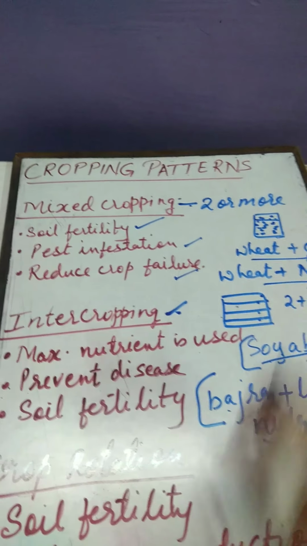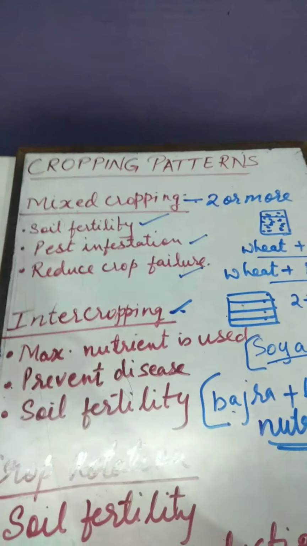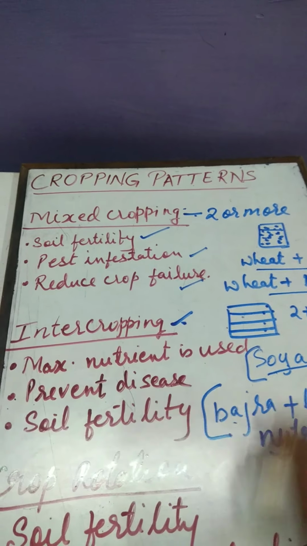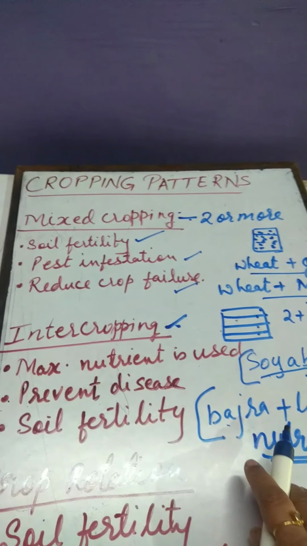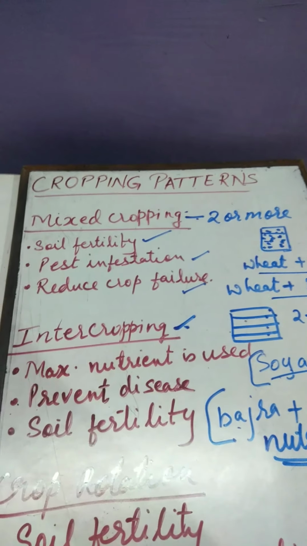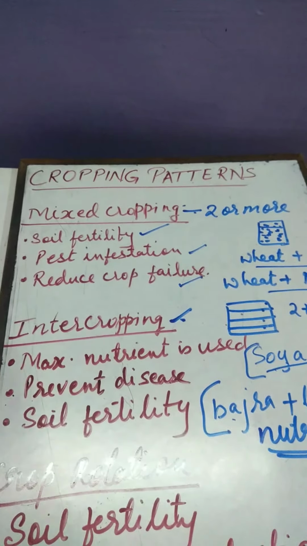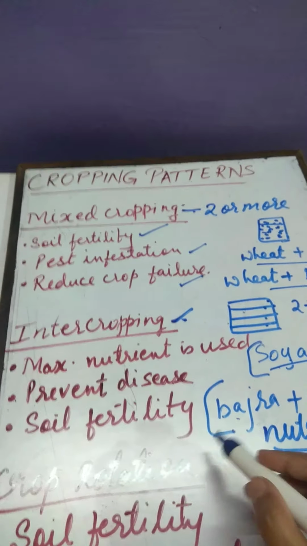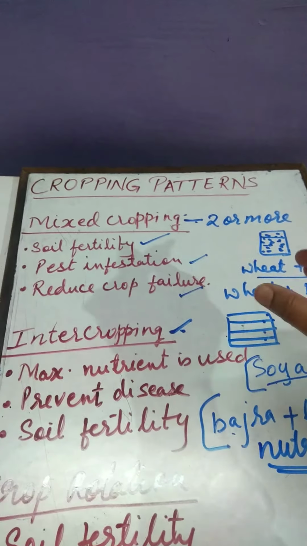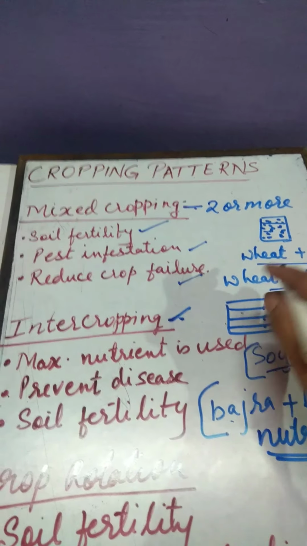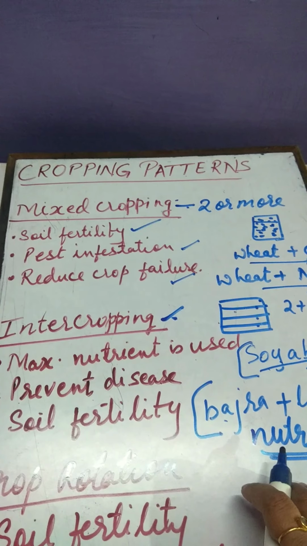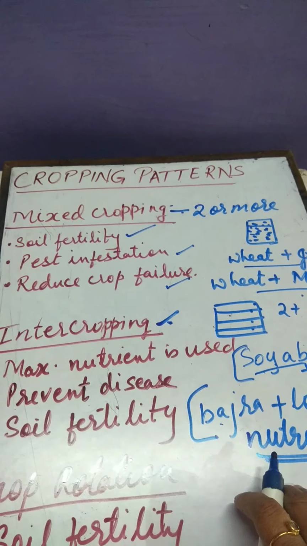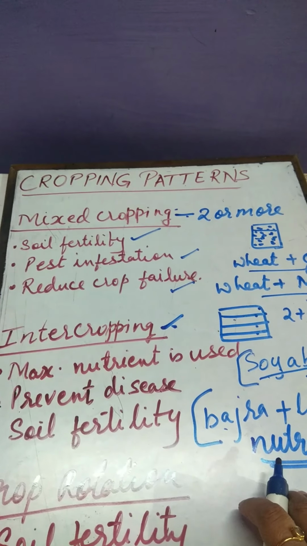But if in the same field I am taking two or more different crops, in which one takes magnesium and nitrogen and the other takes potassium and phosphorus, what will happen? There will be no shortage of nutrients. And second thing, whatever nutrients are present in the soil can be utilized by the crops. Clear? So the maximum nutrients from the soil will be utilized by the crop.